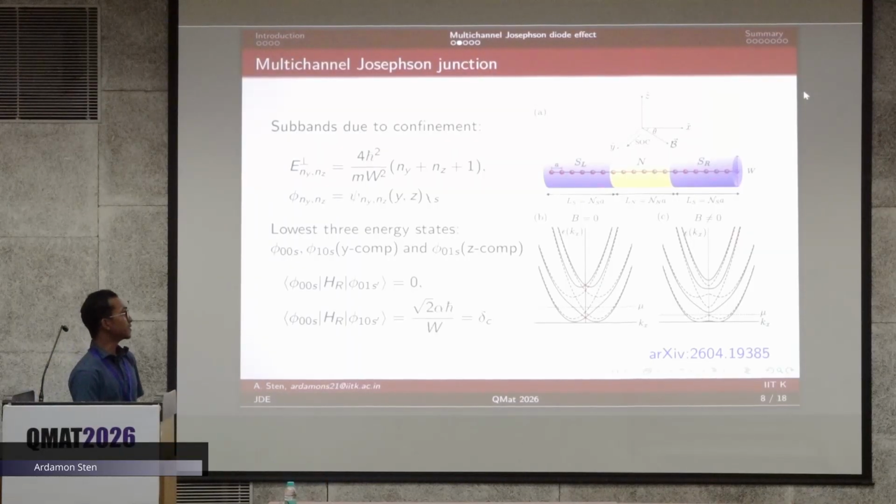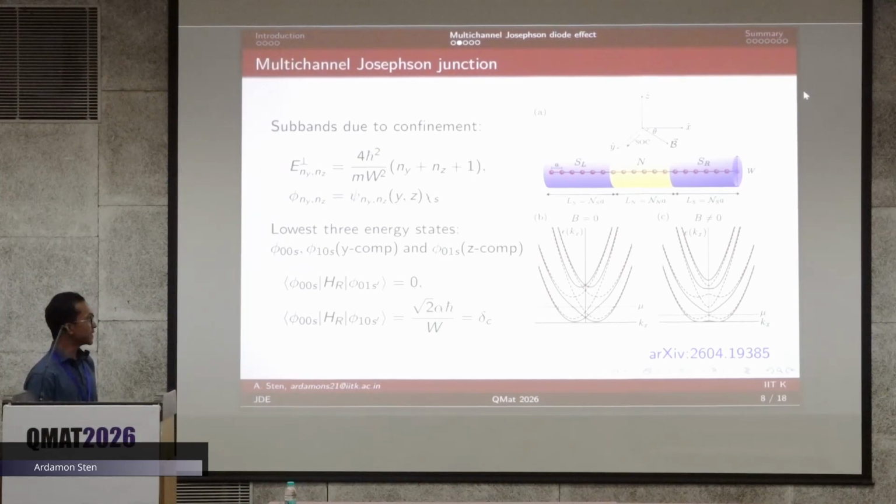So we consider a cylindrical Rashba nanowire with confinement in the y and z directions. We consider a harmonic confinement. Because of translational invariance, the momentum along x is a good quantum number, so we can separate the problem, and the y and z components reduce to a 2D harmonic oscillator problem. Therefore, we get discrete energy levels where the states depend on the two quantum numbers ny and nz. So the different energy levels are determined by these two quantum numbers, ny and nz.